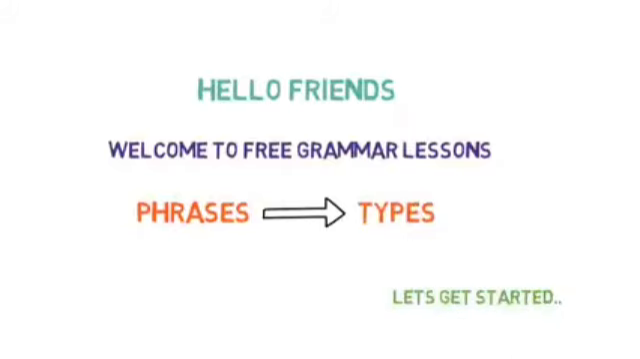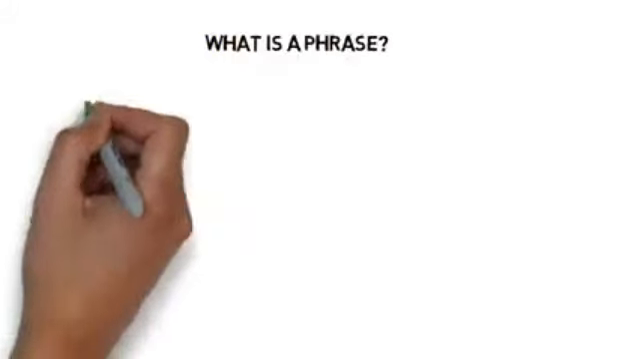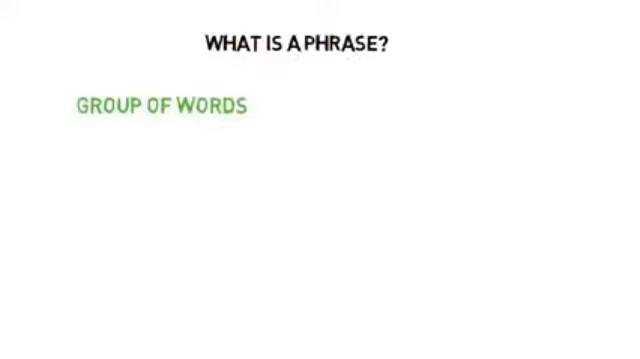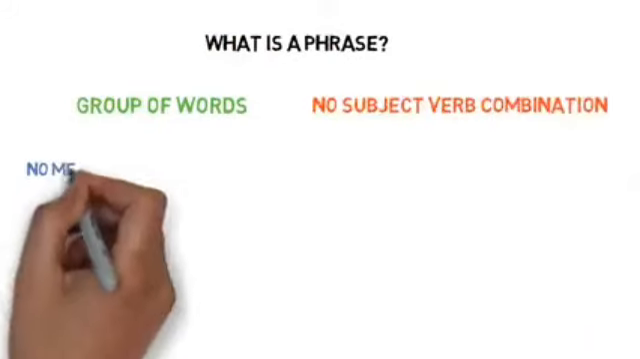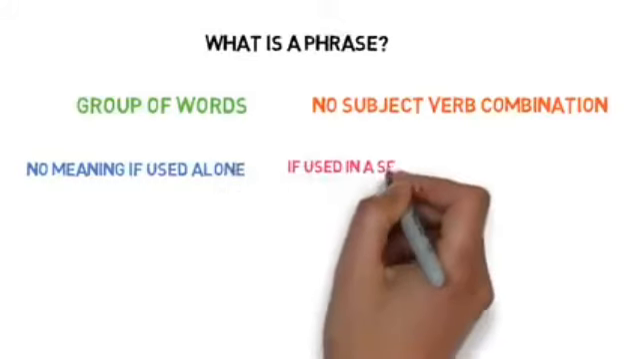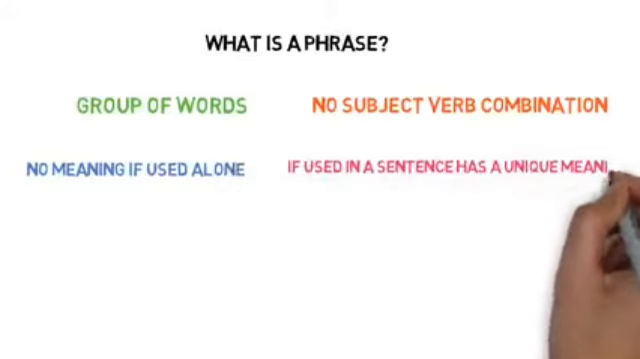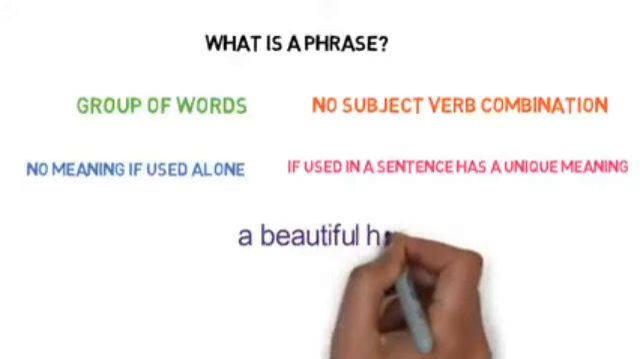So let's start to learn about phrases. First of all, let's know what a phrase is. A phrase is a group of words with no subject-verb combination. It has no meaning if used all alone, but if used in a sentence, it has a unique meaning. Hope you have understood. Now let me give you an example.